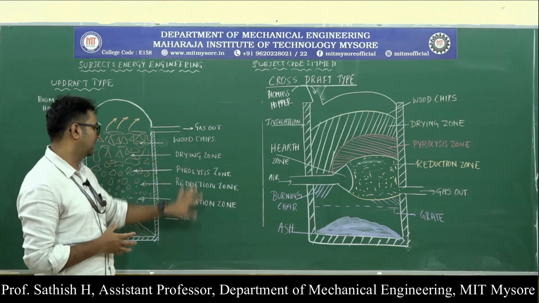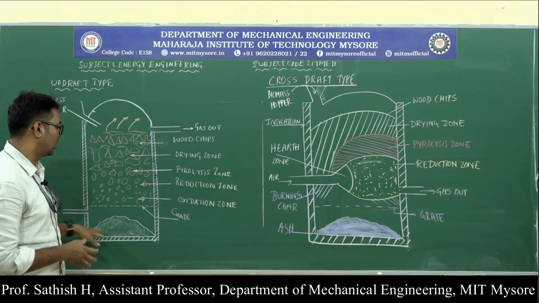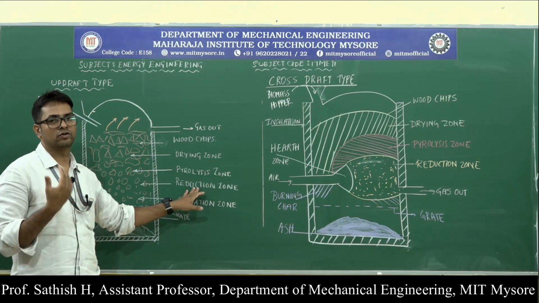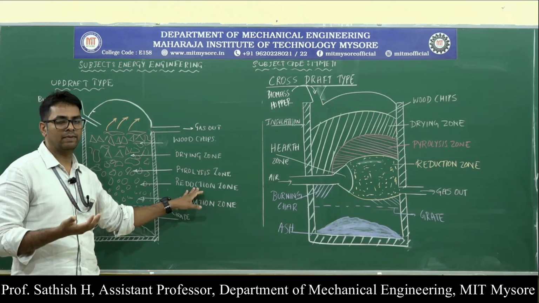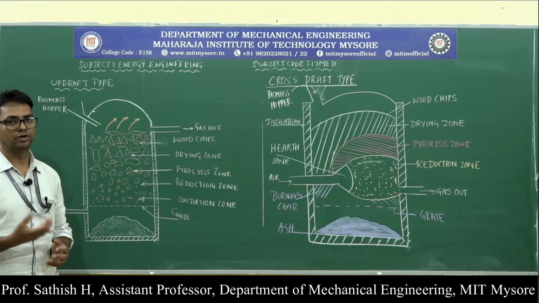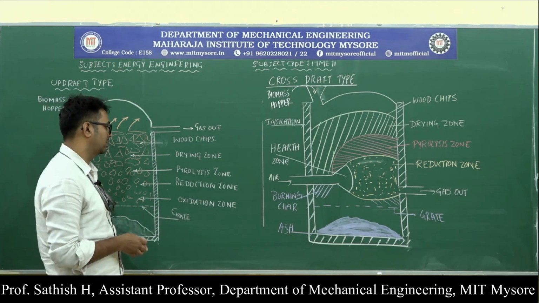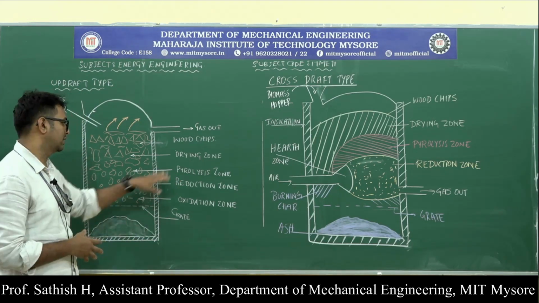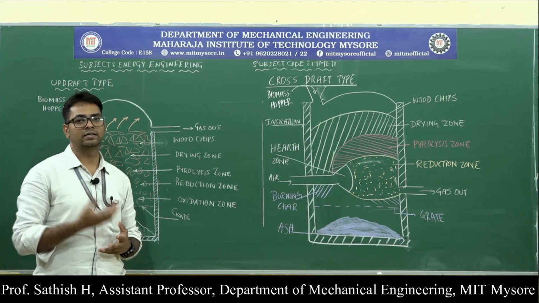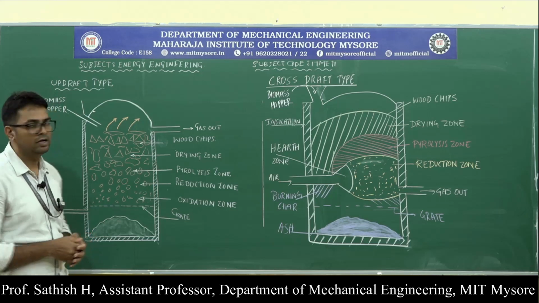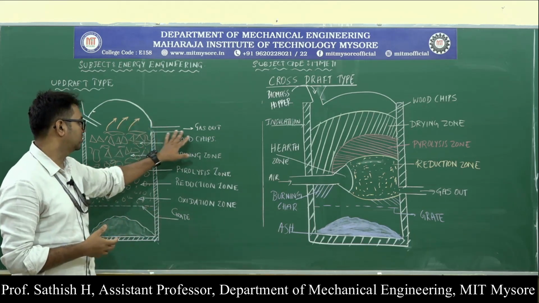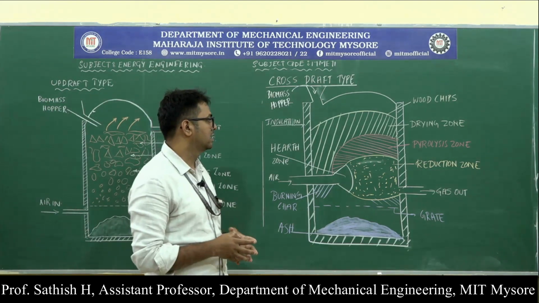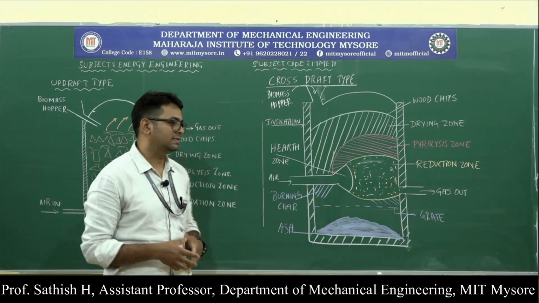And then similarly we have the various zones. The oxidation zone, where the products of combustion are formed. Those products of combustion will again combine with the char in order to produce the producer gases, carbon monoxide, hydrogen, and methane. Above which we have a pyrolysis zone where the weight of this biomass is reduced, and a drying zone where the maximum amount of moisture is taken out from the biomass, and then the producer gases are taken out at this point.